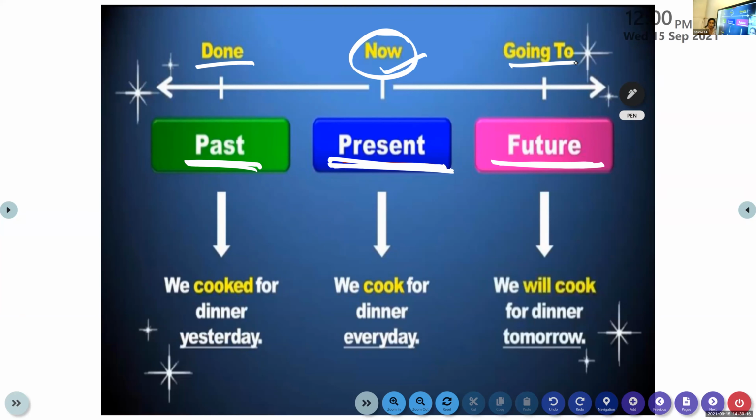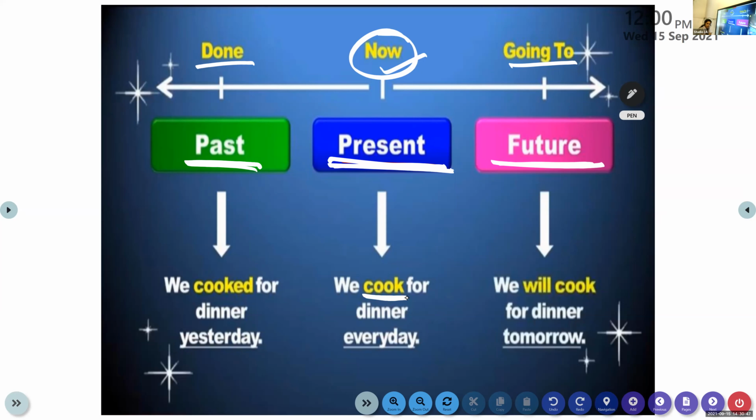In future. Future means maybe tomorrow or day after tomorrow, maybe next week or next year. It is going to happen. So present tense indicates what is happening now, past tense is already done, and future is going to happen in future. When it is in the present tense, children, we write the base form of the verb, that is cook.